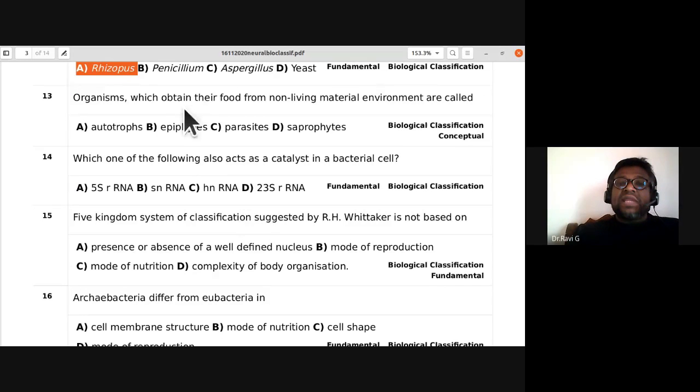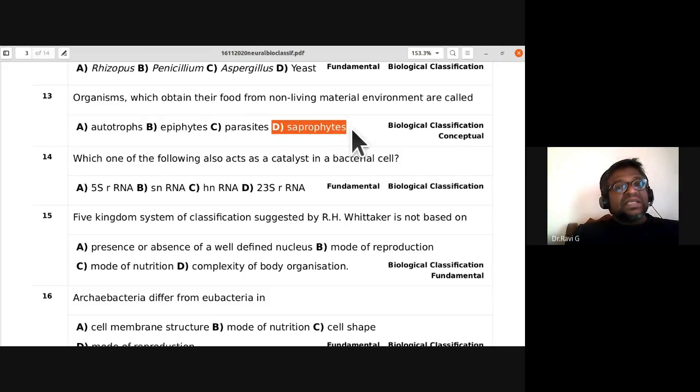13th one, organisms which obtain their food from non-living material environment are called autotrophs, epiphytes, parasites, or saprophytes. So what do you call organisms which obtain their food from non-living material? They are called saprophytes. 13th one, D is the answer.